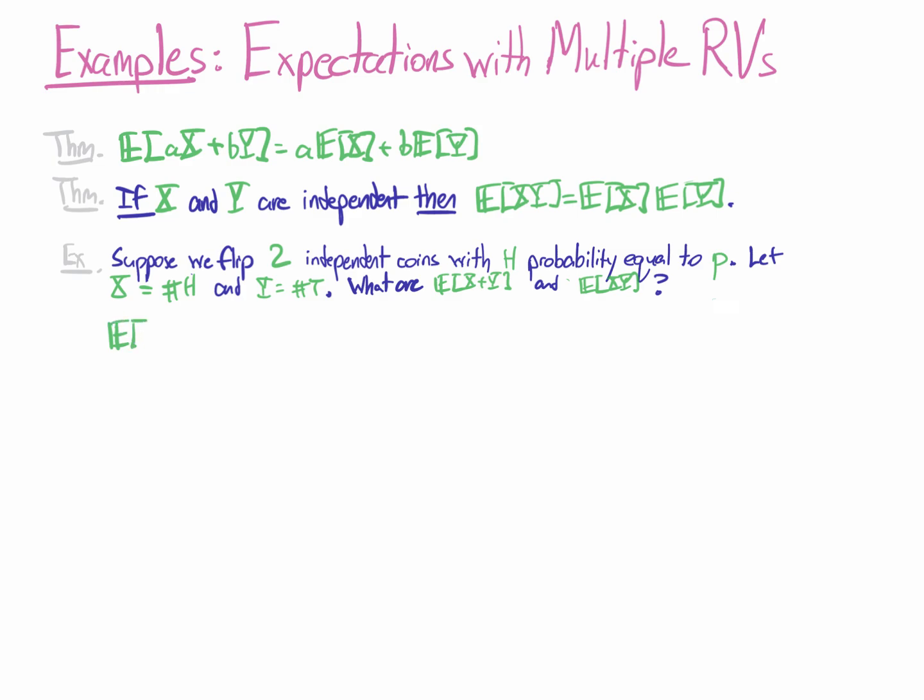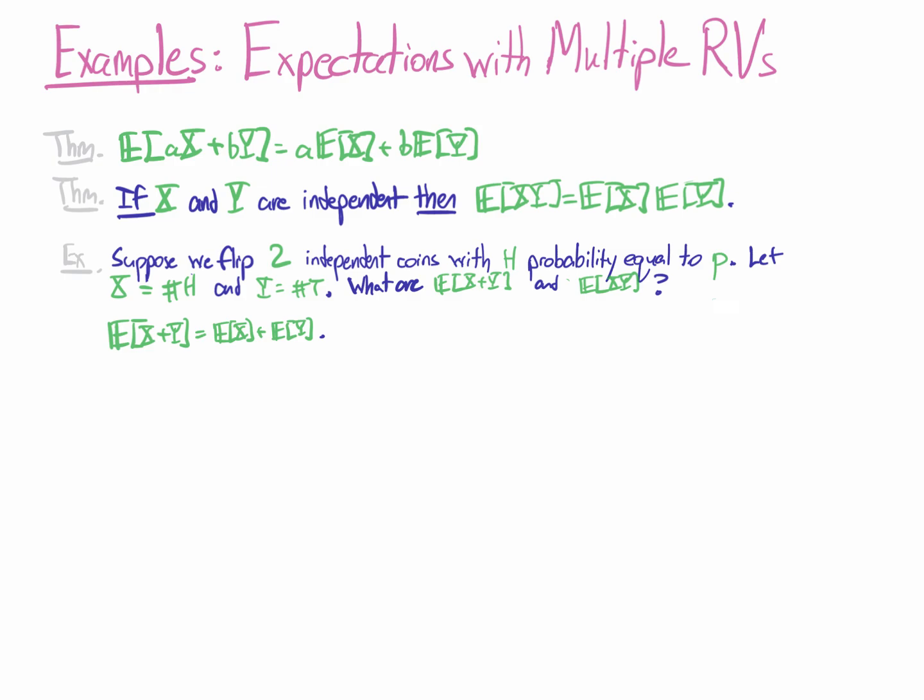We know that the expectation of x plus y has to be equal to the expectation of x plus the expectation of y. So we need to figure out the expectation of x, and the expectation of y.